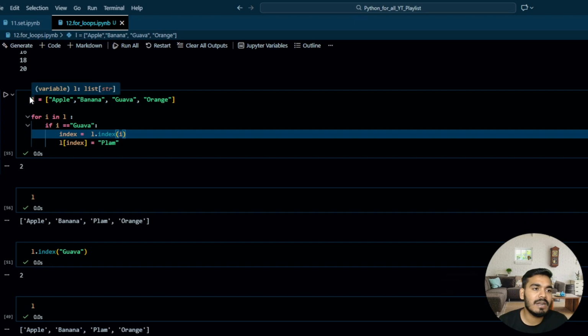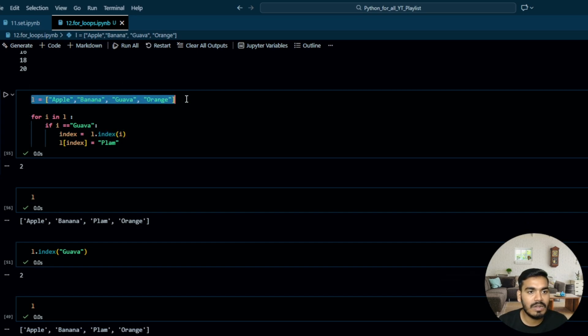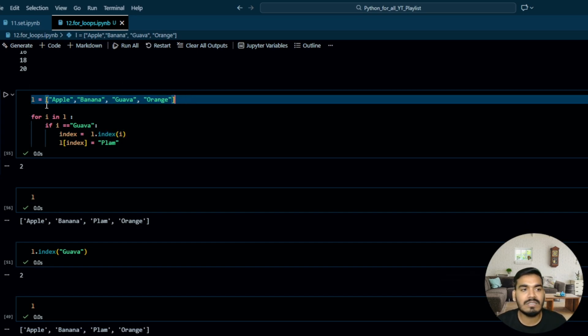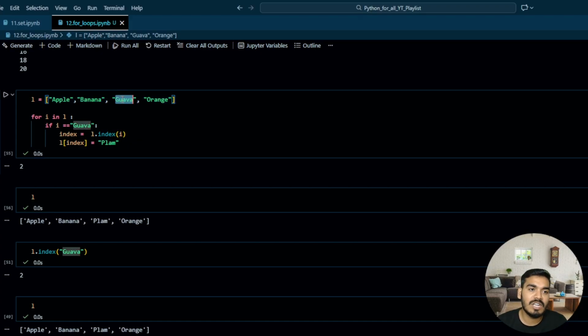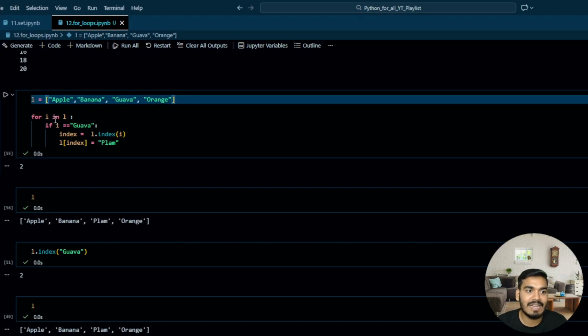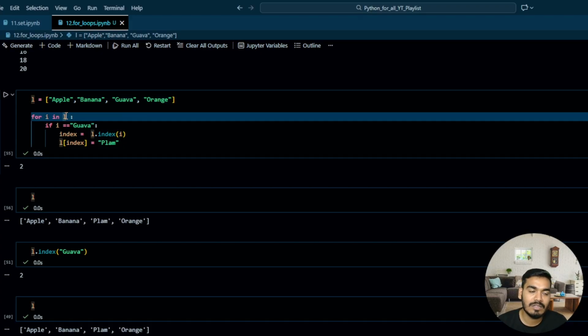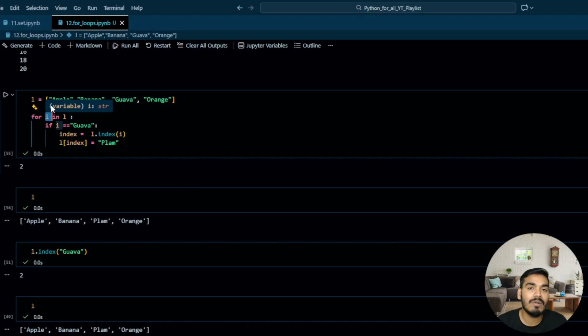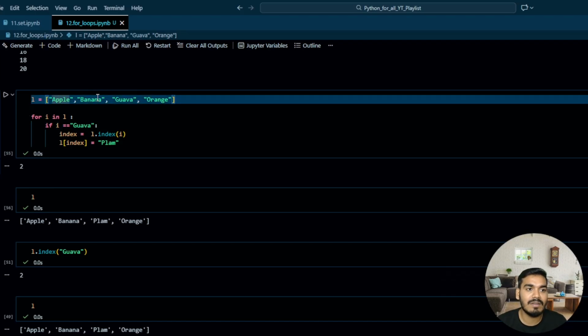So what I have done is I have created one list. In the list, I have apple, banana, guava, and orange. Perfect. What I want is to change guava to plum. So what I'll do first is iterate that, for I in L. So this I variable will have all the elements one by one which are available in my list. So first apple, then banana, then guava, then orange, right?